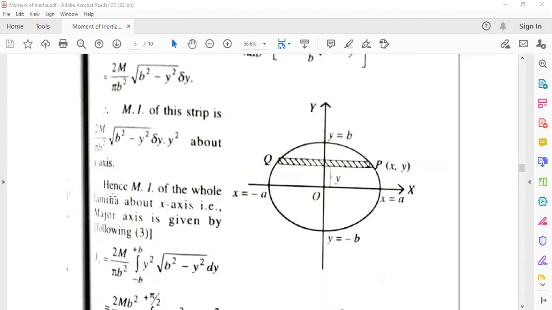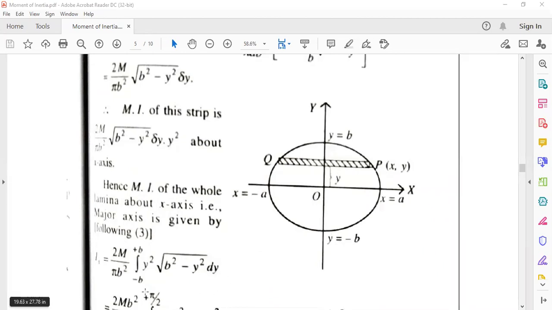So hence moment of inertia of the whole lamina about x axis, that is major axis, is given by Ix equal to 2m by pi b square integration minus b to plus b, for the minor axis about the y we are taking the limit of the integration, that is minus b to plus b, y square root over b square minus y square dy. 2m by pi b square is the constant.